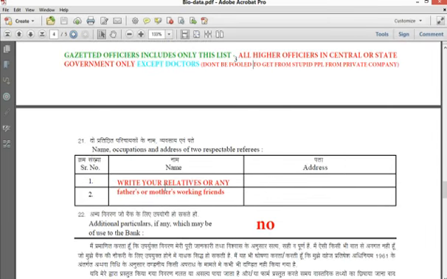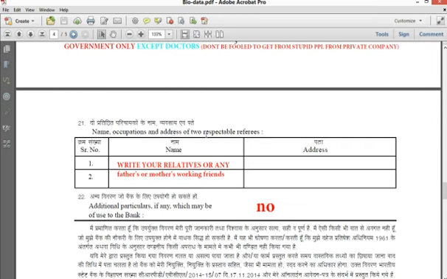Okay, and the name, occupation and address of 2 respective referees. Referees can be your father's or mother's working friends, or if you have any uncle nearby who is already an employee, or your neighbor. Write their name and address, and a phone number is compulsory, as the SBI people, while checking, will call them and inquire about you.